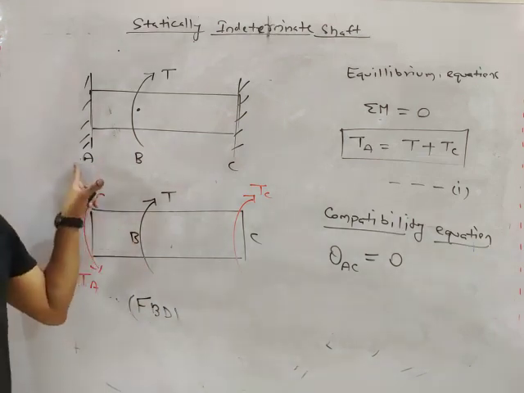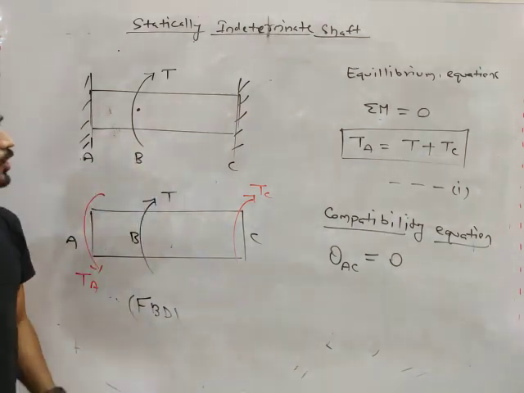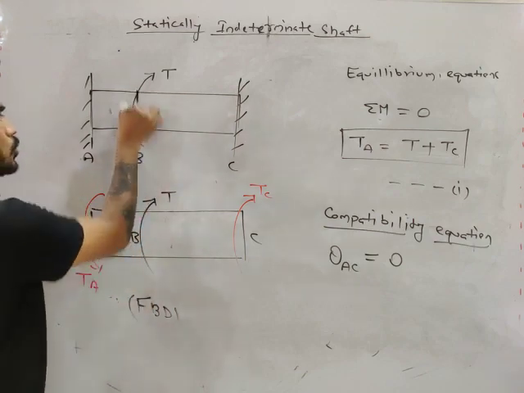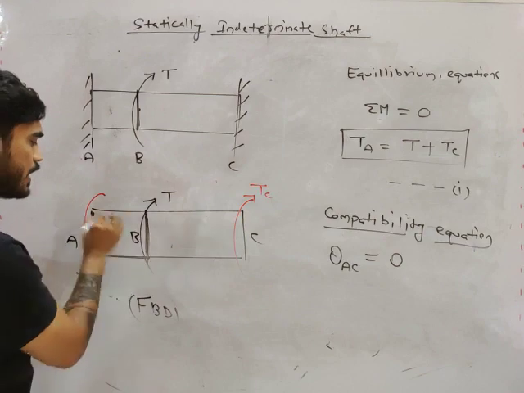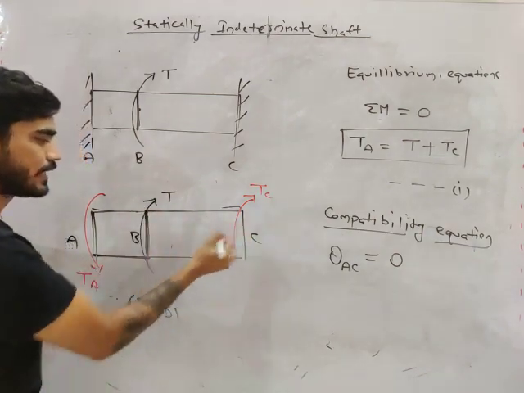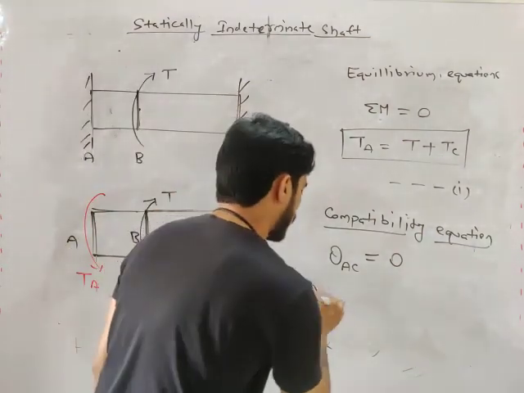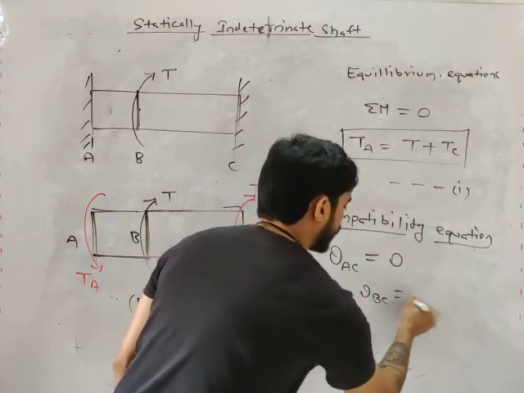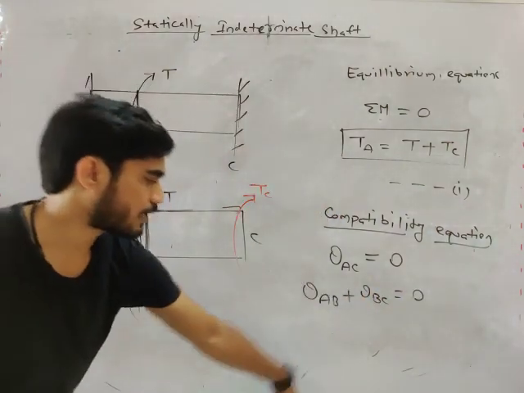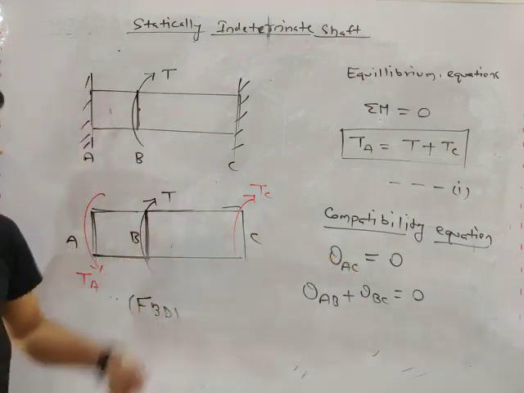Now, from A to C, you can divide this shaft into two parts, a series connection. AB and BC are connected in series, so I can write theta AC as theta AB plus theta BC.